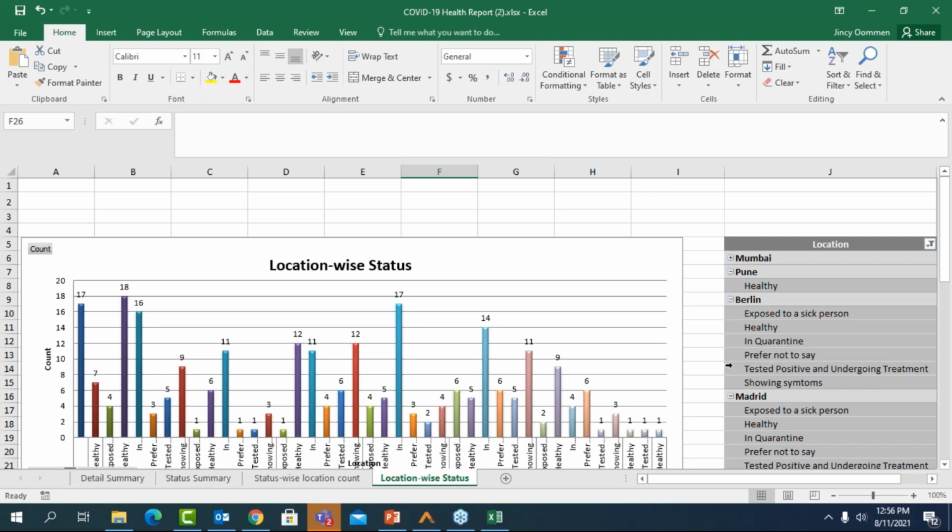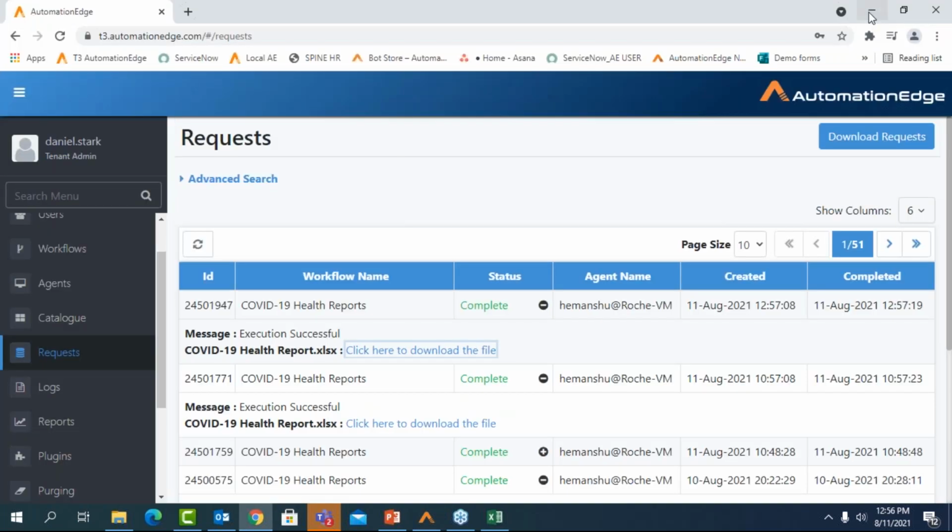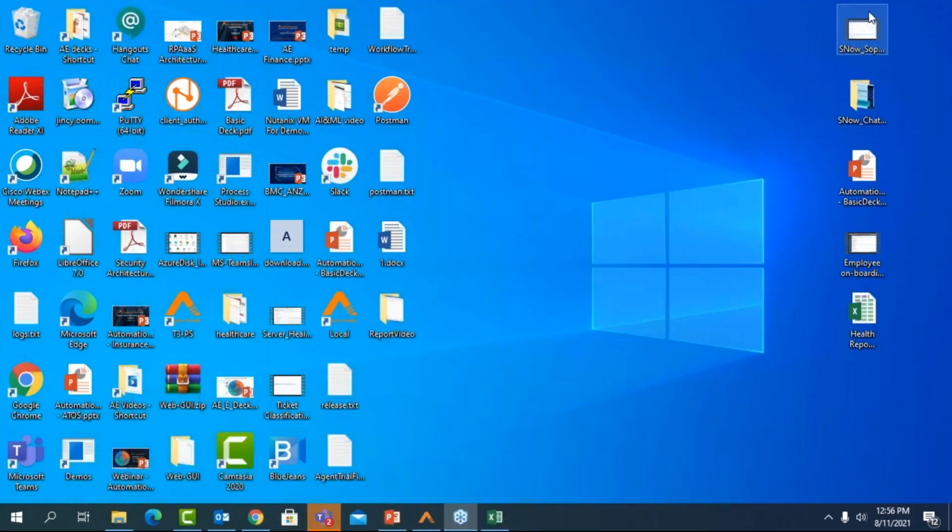So this is how you can get interactive dashboards and various reports also with the Excel automation capability available with Automation Edge. So that is all from my end. If you have any questions, we are open to taking questions now.